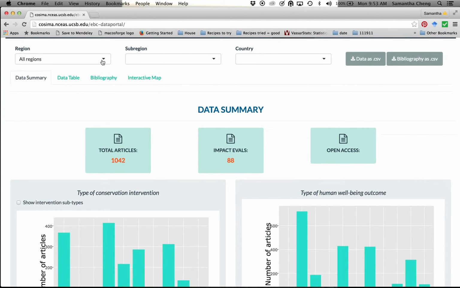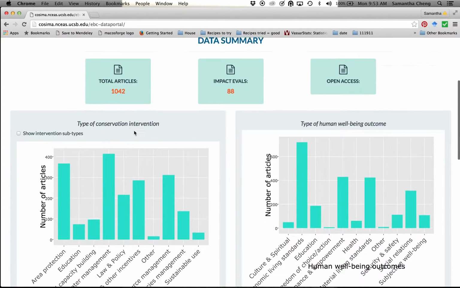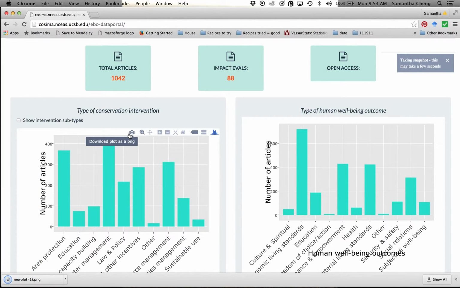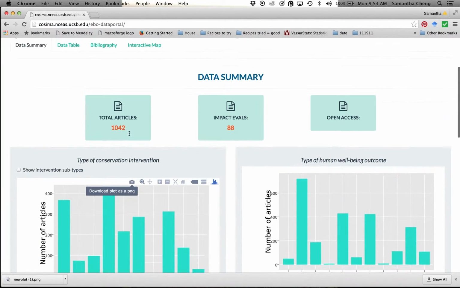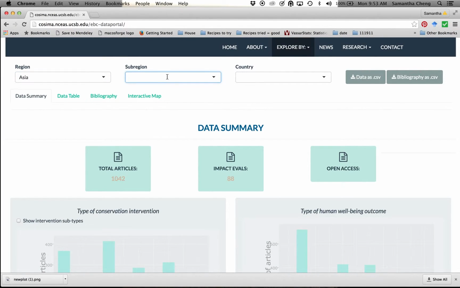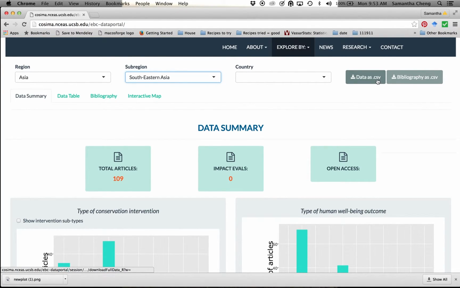All the figures generated use a package called Plotly, which allows you to interact with the graphics and download them to your desktop by clicking on the photo button in the top right corner. As well, after filtering for your desired parameters, for example here by looking specifically at articles looking in Southeast Asia, you can also download the full data set with the buttons labeled Data or Bibliography.